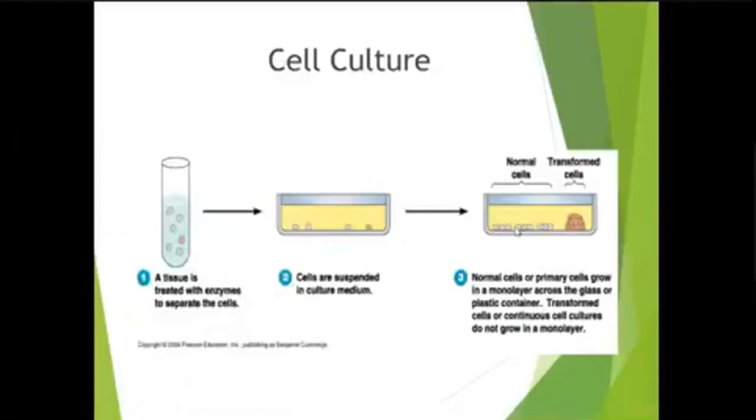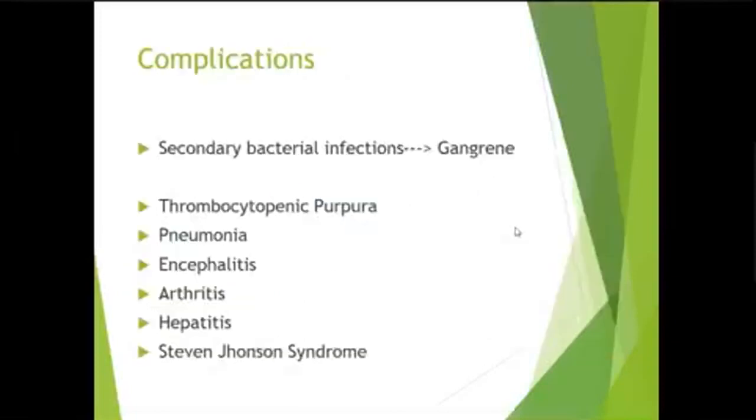And PCR, cell culture. Complications of chickenpox are important. The most common complication is secondary bacterial infection, which may lead to gangrenous chickenpox. Then the other complications may be post-viral thrombocytopenic purpura, pneumonia, encephalitis, arthritis, hepatitis, and Stevens-Johnson syndrome.